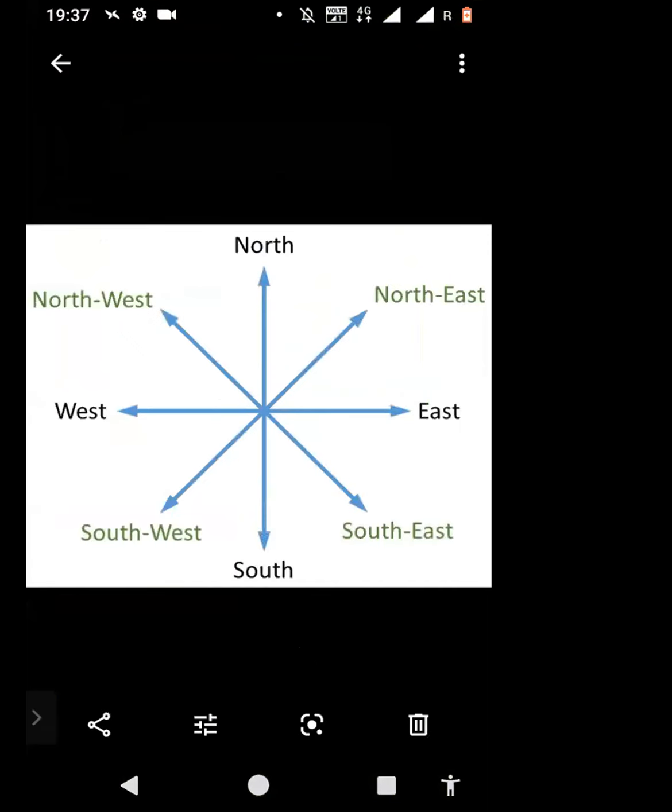So in between north and east, it's northeast, right? And then between east and south, you've got southeast. And between south and west, you've got the southwest. And between north and west, you've got the northwest. So it's like just drawing an X on this one. You'll draw a plus, and if you draw two X's, then you get this. You get these eight directions, and these are our basic directions.